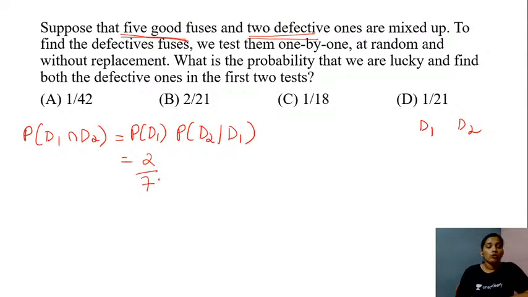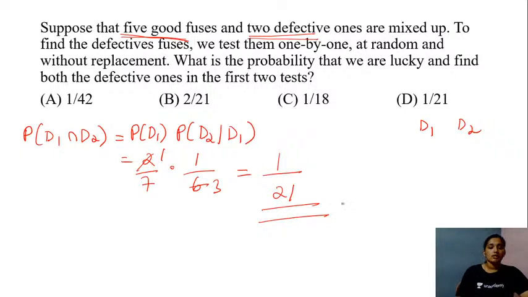Right? Now that we have already picked a defective one, right? How many defective ones are remaining? Only 1. Right, and in total there would be 6 fuses. So probability of getting a defective one in the second pick, given we have already chosen 1, would be 1 divided by 6 here in this case. So simplifying the value, the answer here in this case will be 1 divided by 21. So the right answer for this question is option D, students.